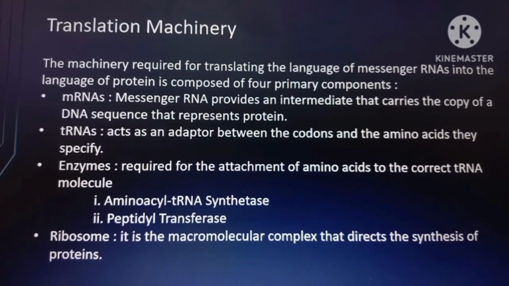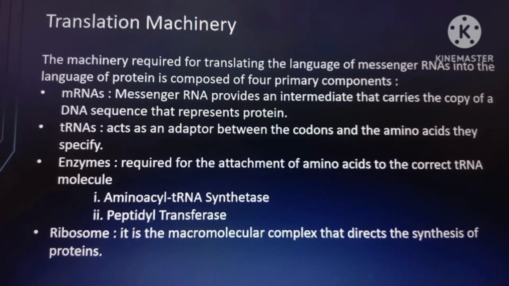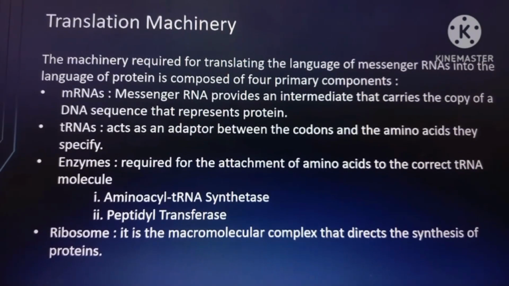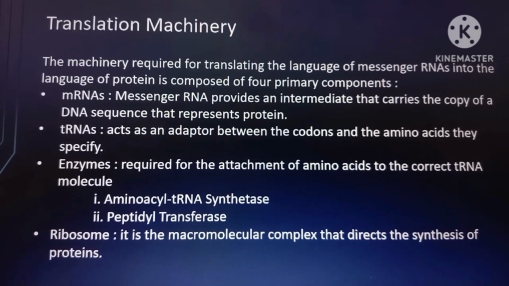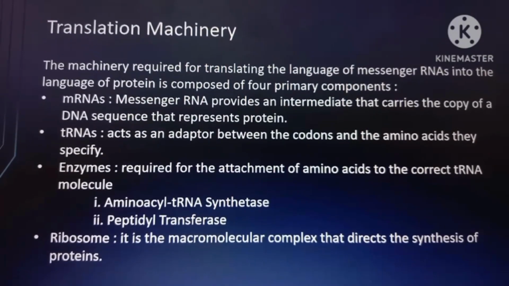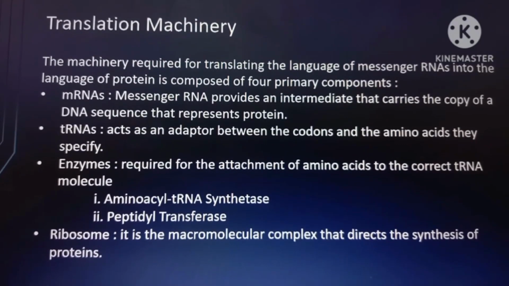So meaning, it is an essential molecule for the pairing of tRNAs with their corresponding amino acids so that the mRNA can be read according to their genetic code. Then, the peptidyl transferase. The peptidyl transferase is responsible for peptide bond formation during protein synthesis.